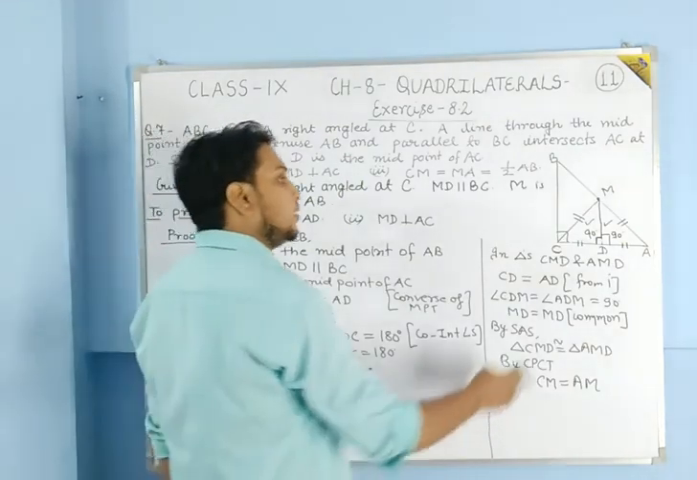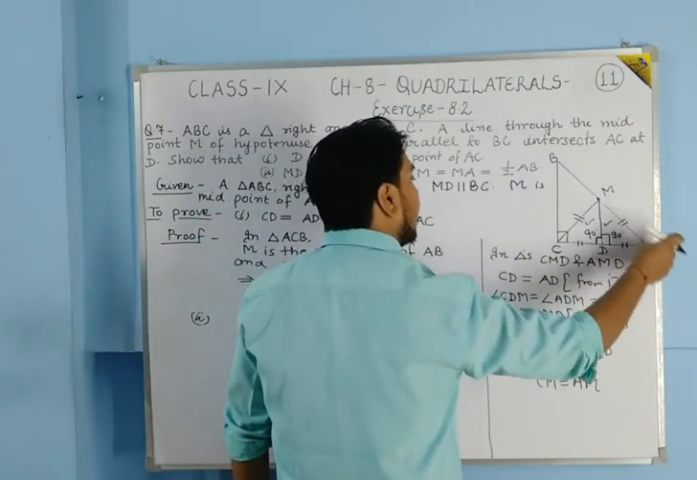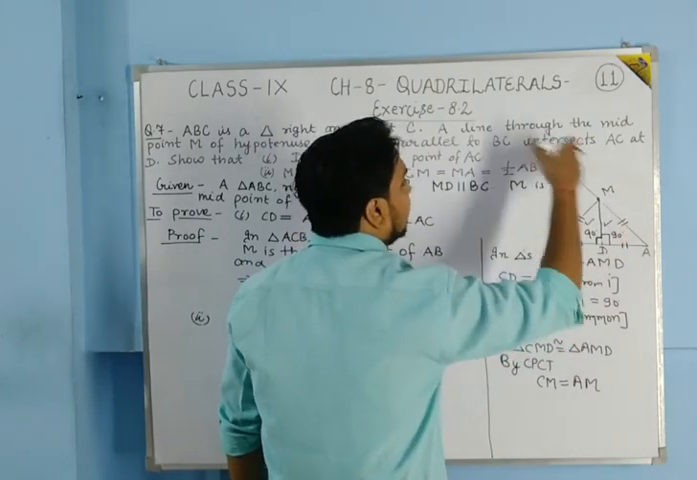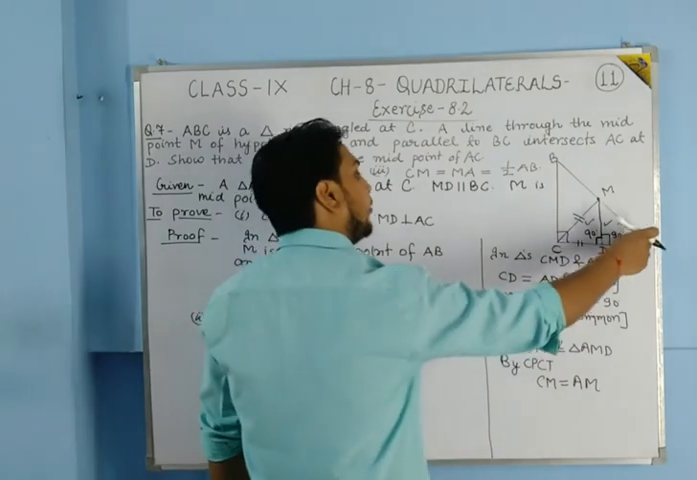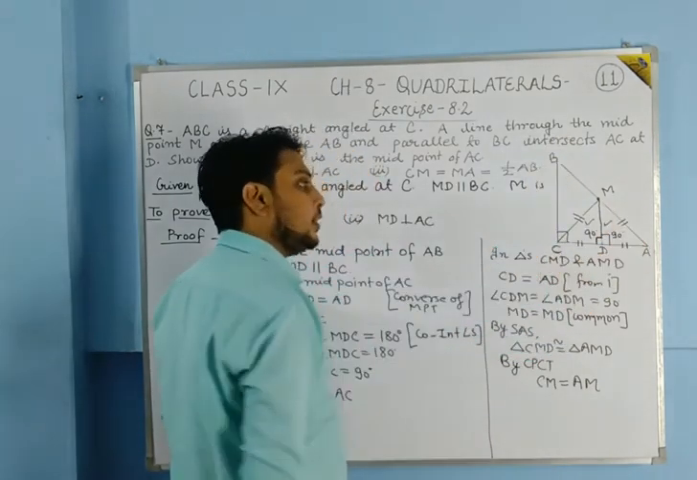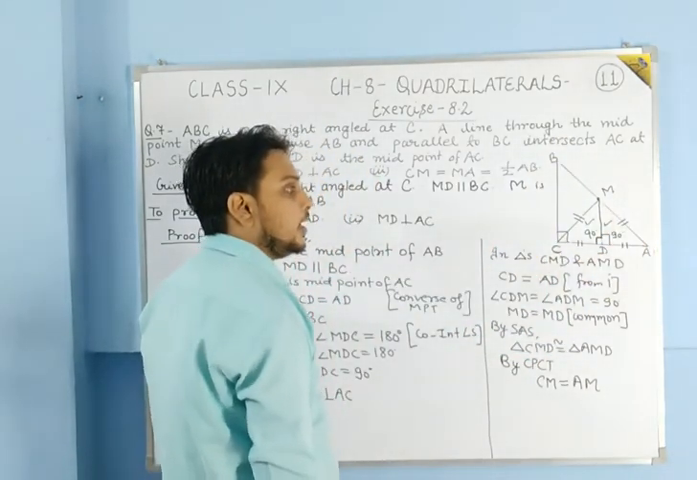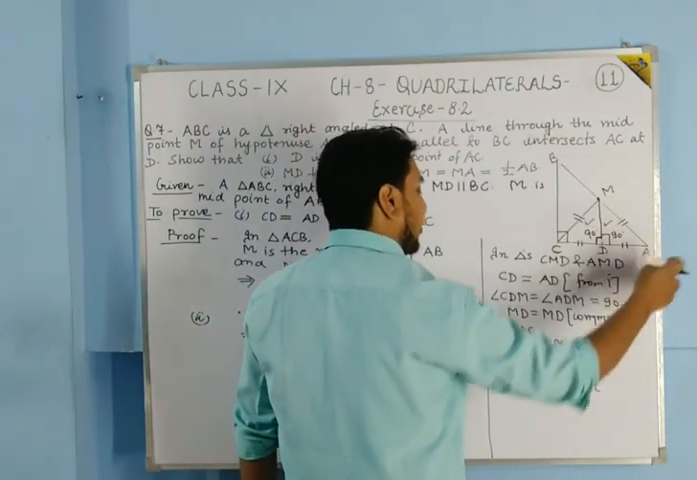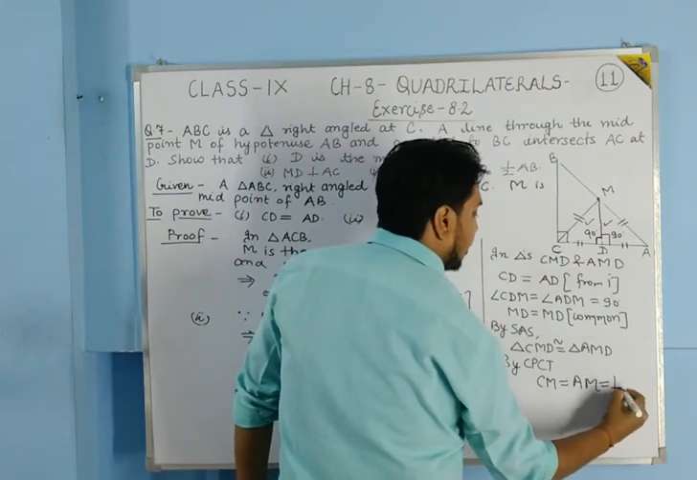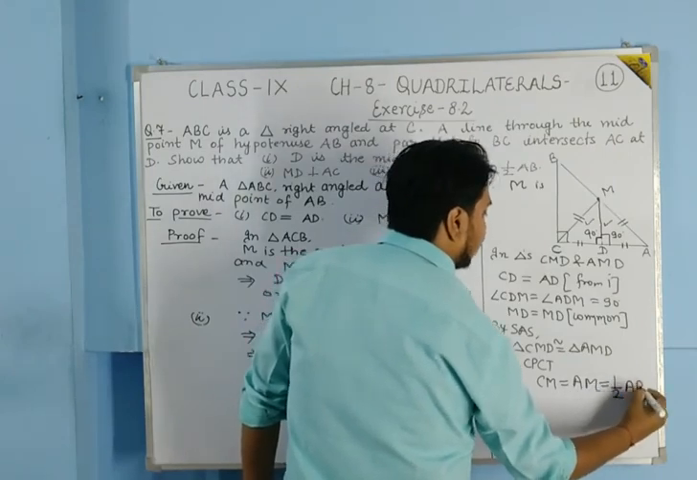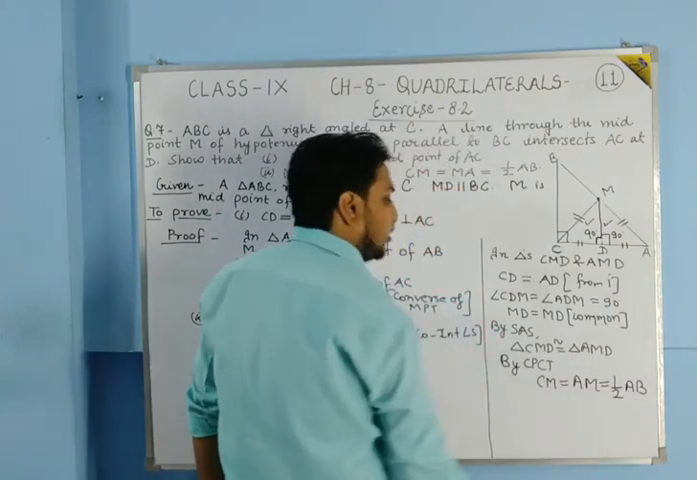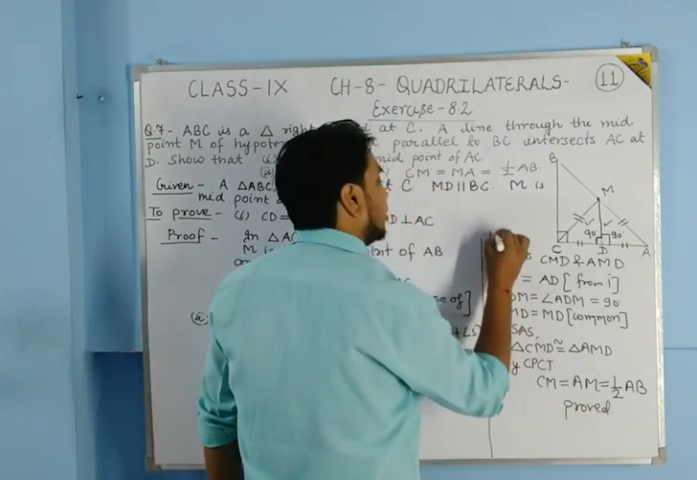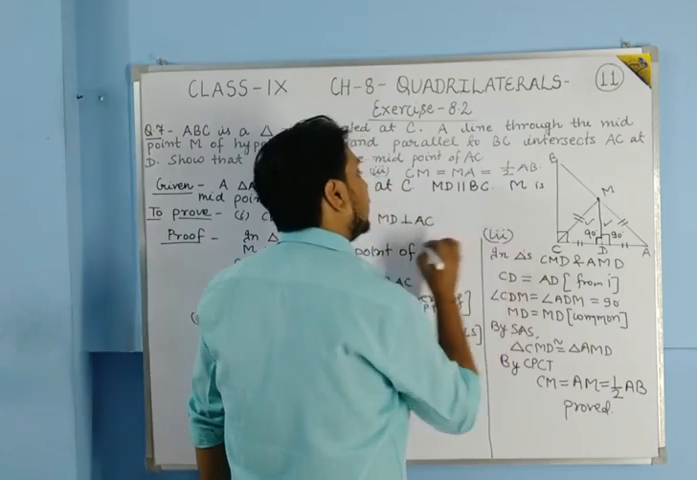And students, we know that M is the midpoint of the side AB. So AM will be what? AM will be half of AB. See, if AB is the full side, the length of the whole side, and M is the midpoint, then you can say that AM is half of AB. So here you can also write that it is equal to half of AB. So this is the third part that we have shown here. This is the solution of the third part.